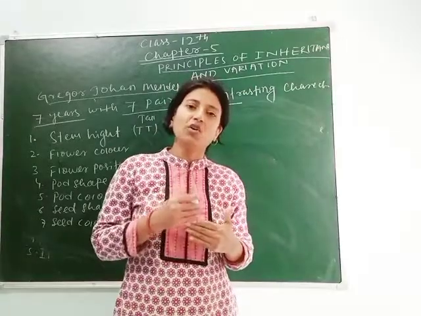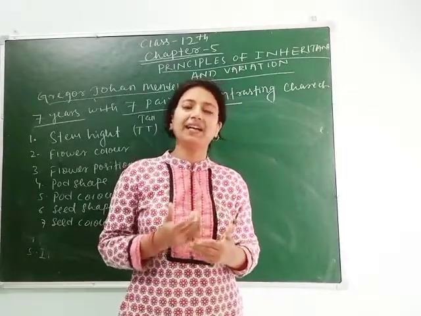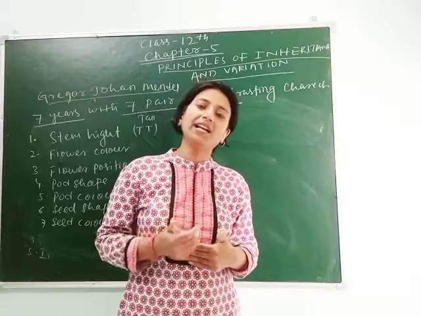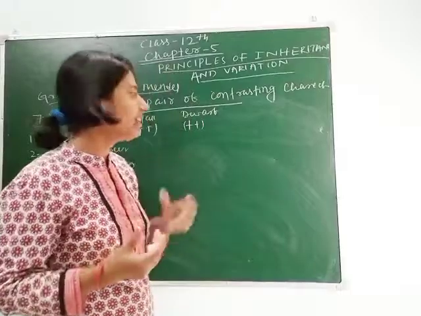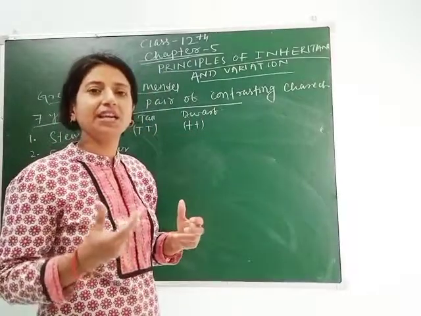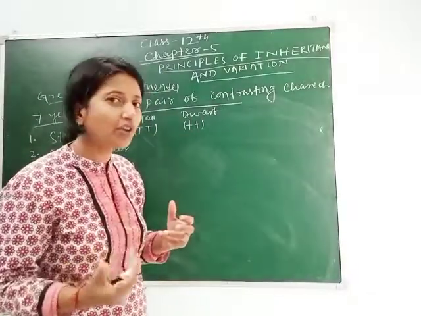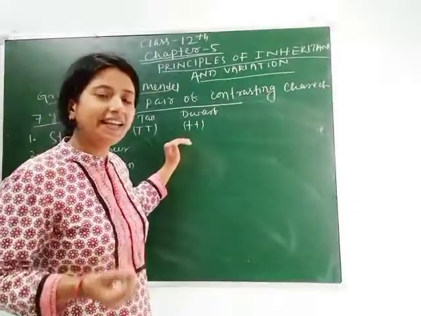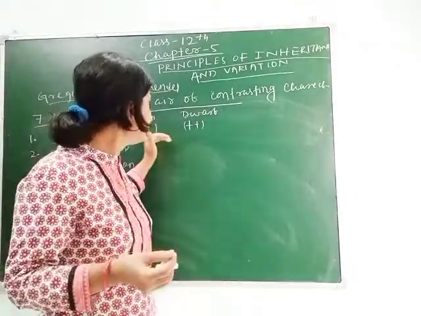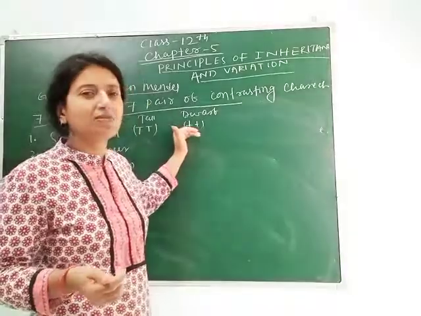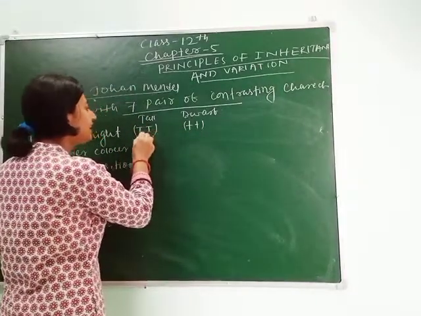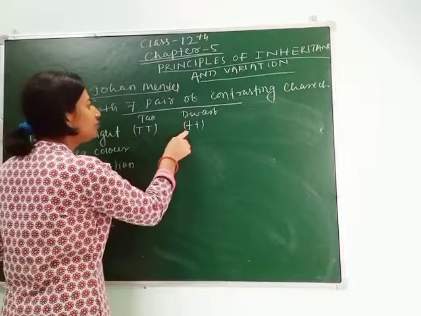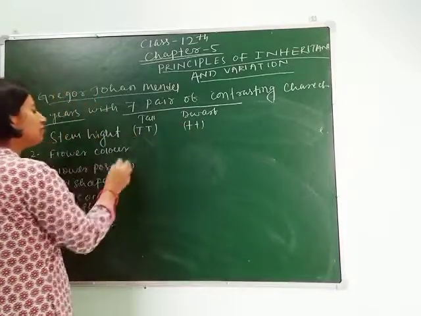That's why he always uses mathematical applications or mathematical formulas in his experiments. That's why, to give easy algebraic expressions for the phenotypic and genotypic ratios, Mendel takes the same letter, whether it is capital letter or small letter. So for tall he takes capital T, and for dwarf he takes small t.